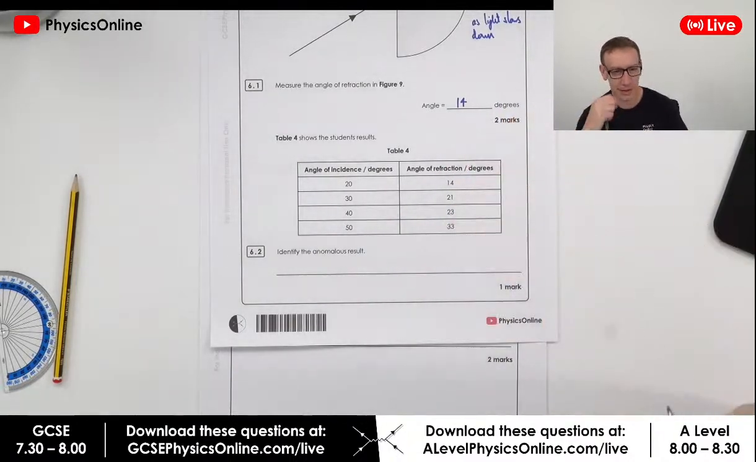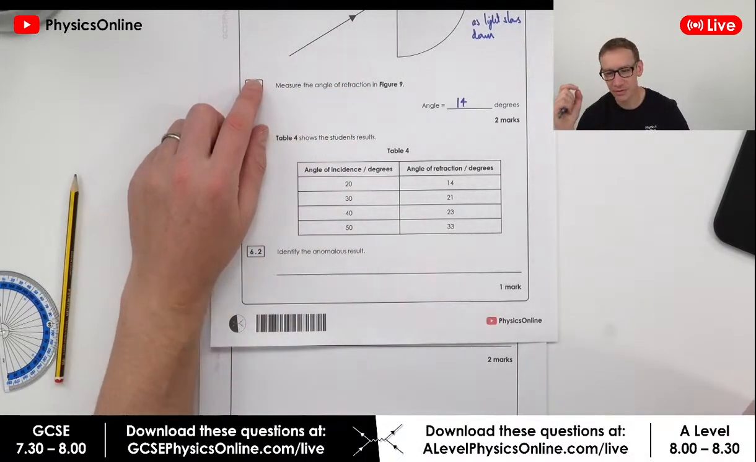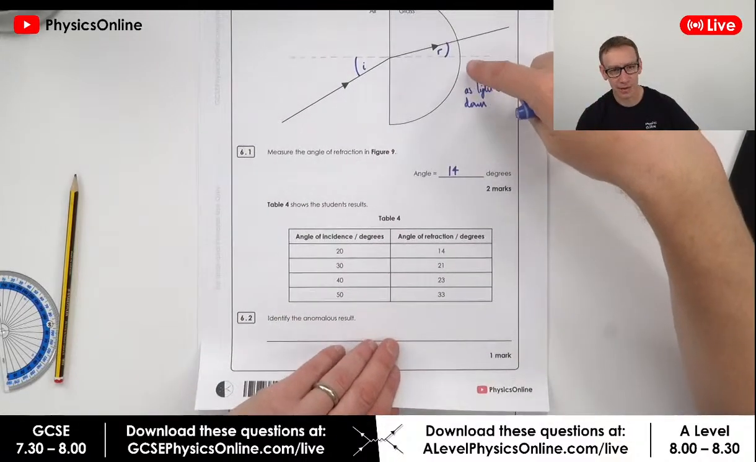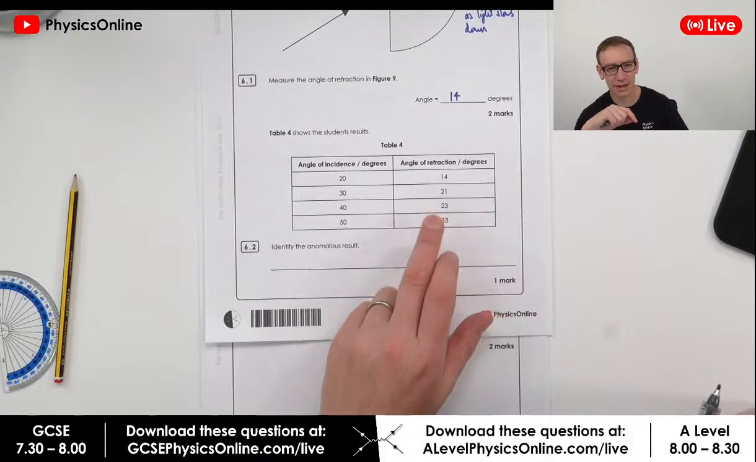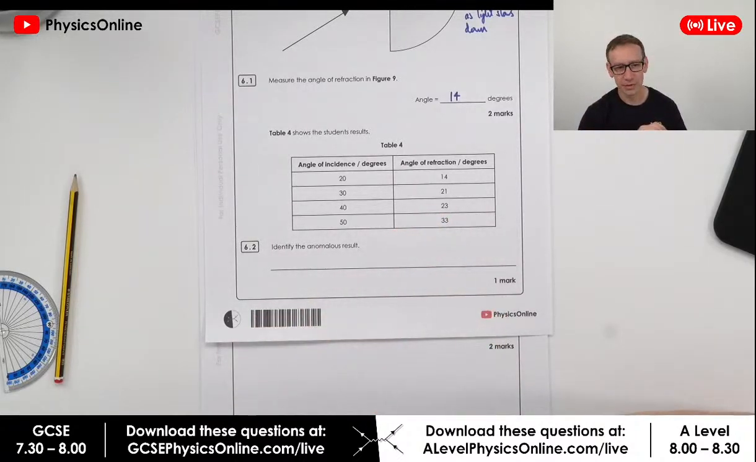So looking at the table here, everybody in the chat, Ramaisa, Zaidi, we've basically just done the very first part of this question here. We only started about 5 minutes ago. So that's the first one. It was just a case of measuring the angle of refraction. I want all of you to look at this. Which of these results here is the one that you feel could be an anomalous result?